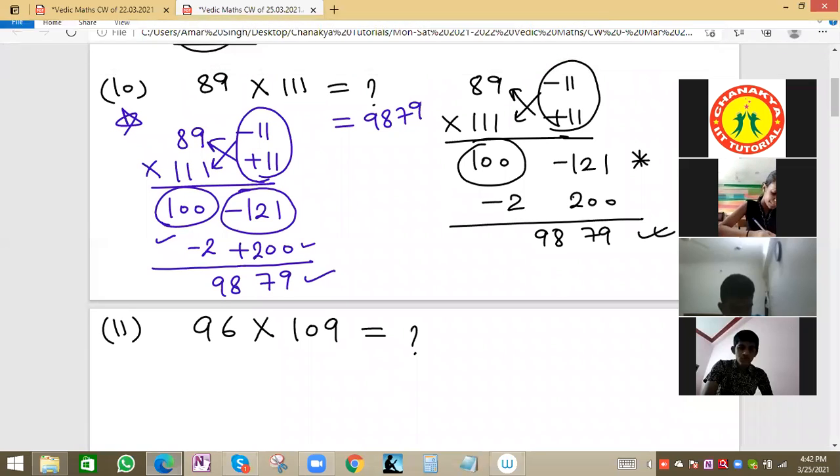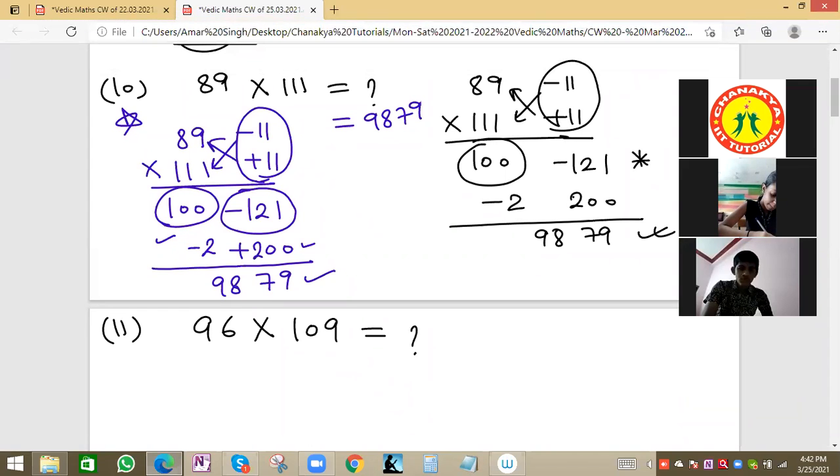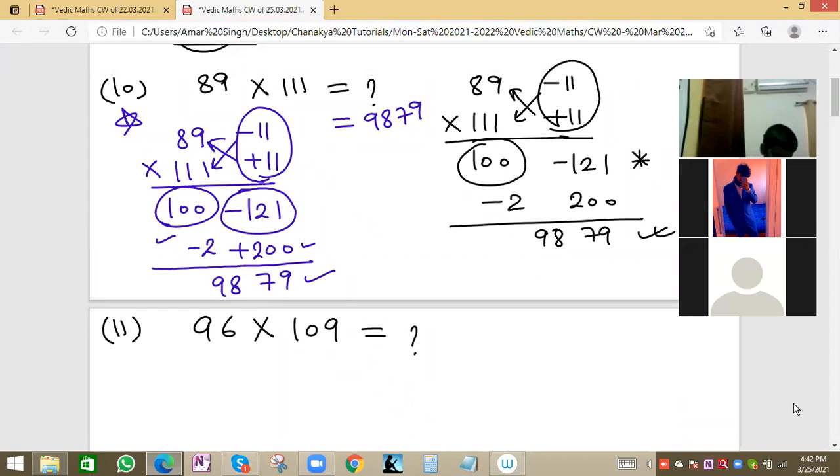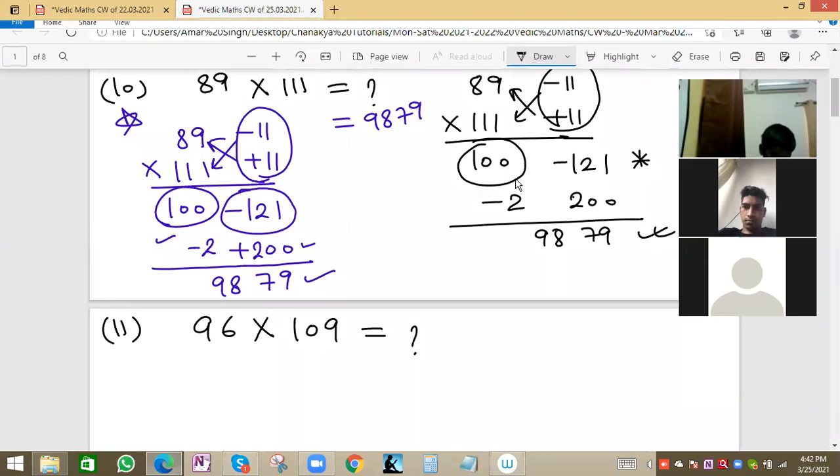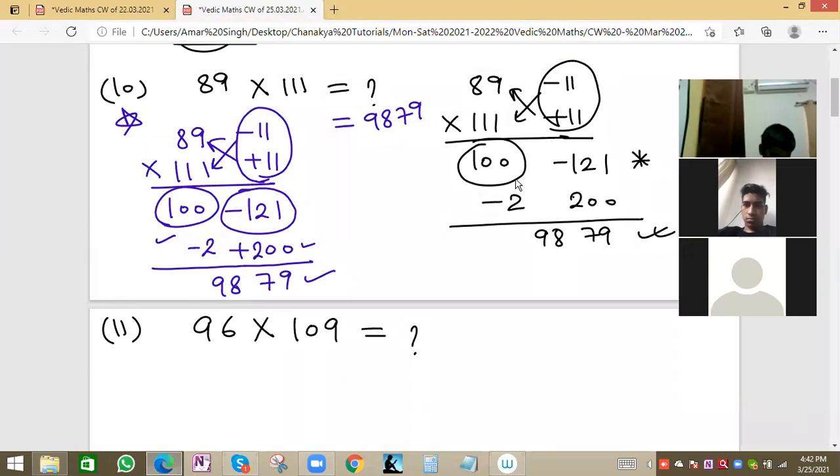Same process. I'm waiting for first 3 responses. Okay, Hemant, Rashul, both of you are correct, and third student is Xavier, correct. So first 3 I got the answers.